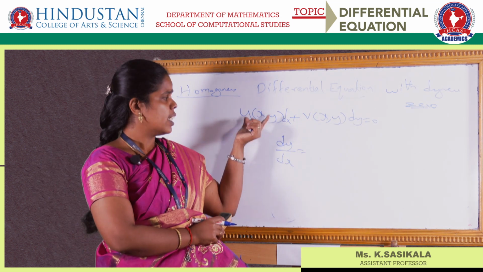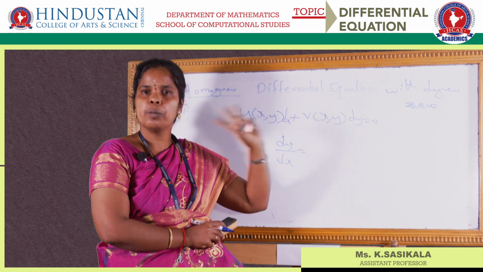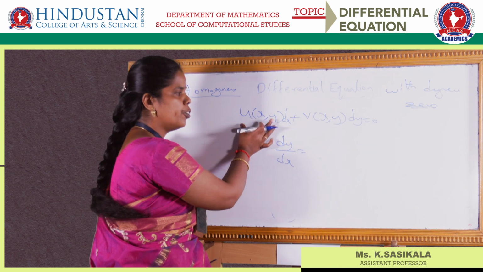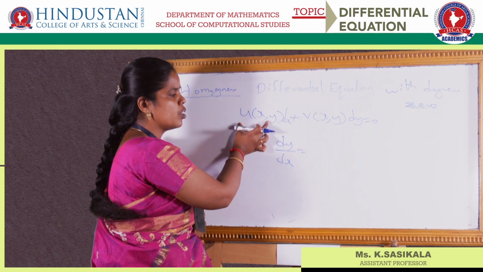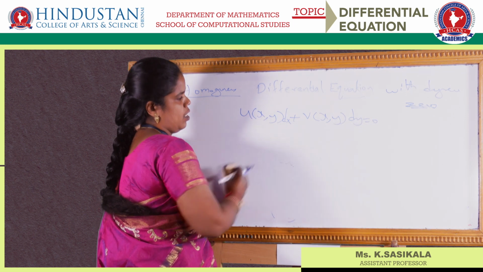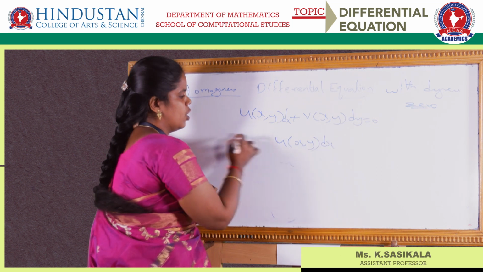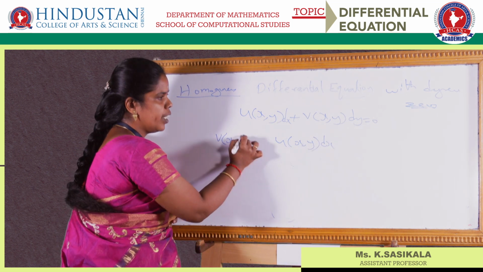This term goes to this side and becomes minus, and this comes to this side and becomes a multiple. If you move this whole term to this side, the expression is u of x comma y dx equals minus v of x comma y dy.